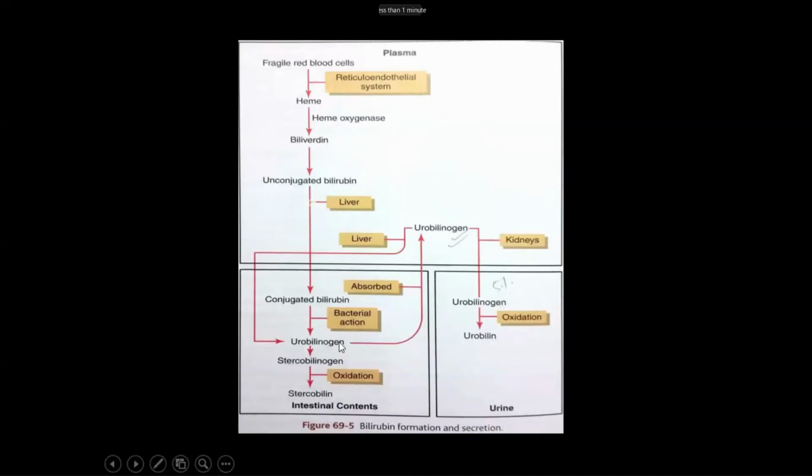Some of the urobilinogen gets reabsorbed into the blood, and 5% of the urobilinogen is excreted by the kidney in the form of urine.